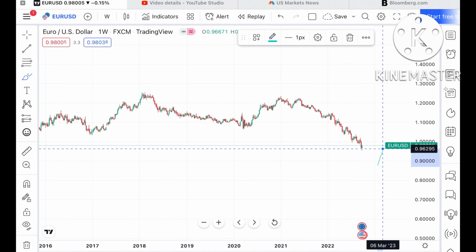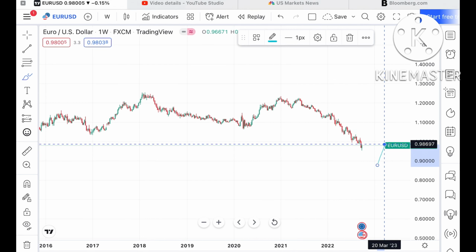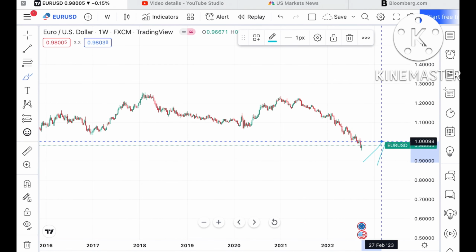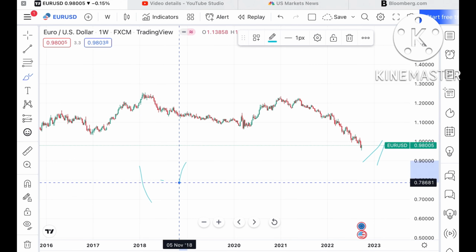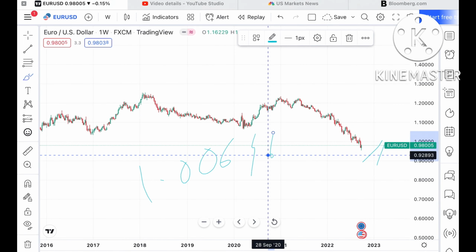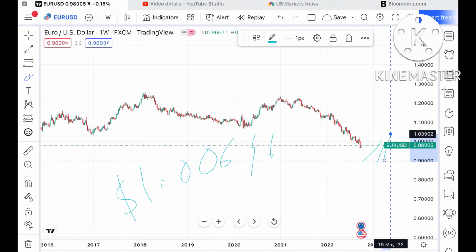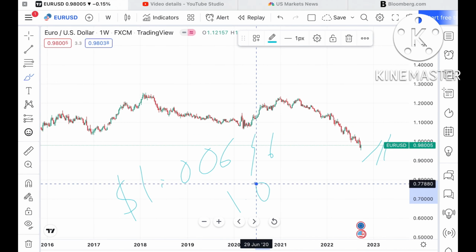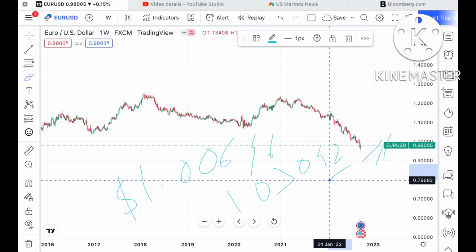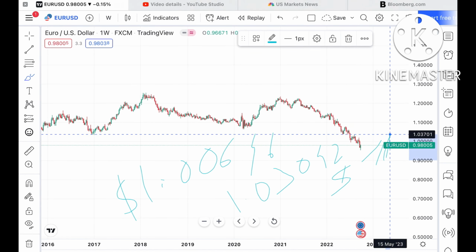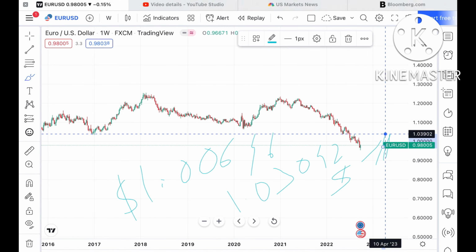Suppose this level sustains, we can see it go towards a level of 0.98697, and if that level goes upside, then we can see it touch a level of $1.10696. If the price sustains above this level, then there is a high probability that it can touch a level of